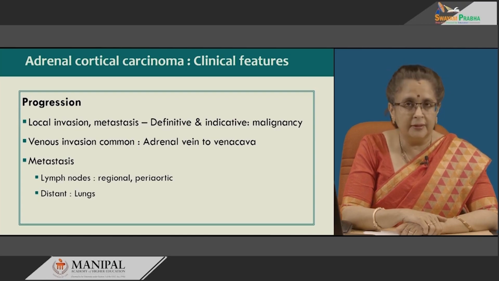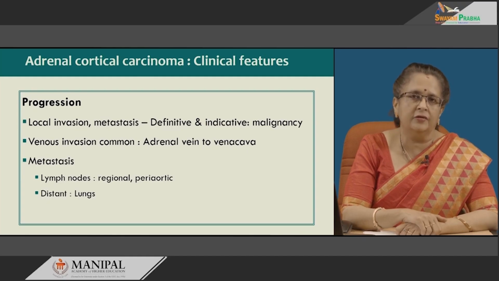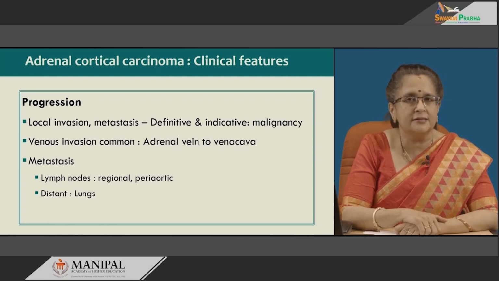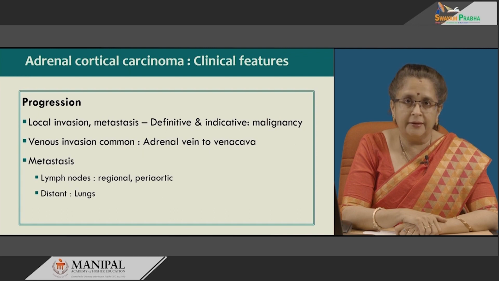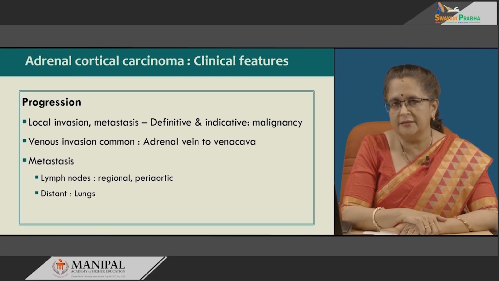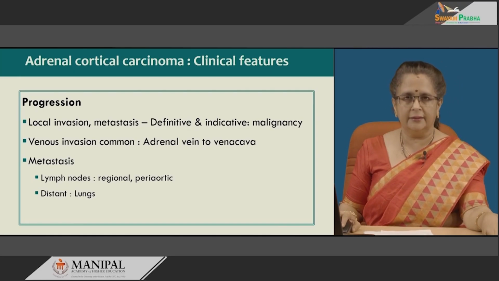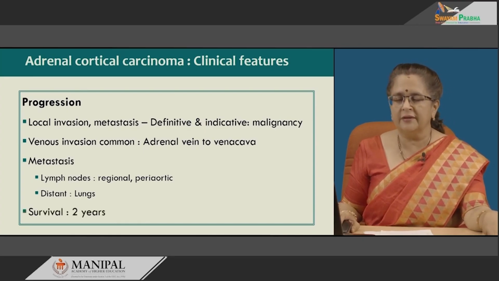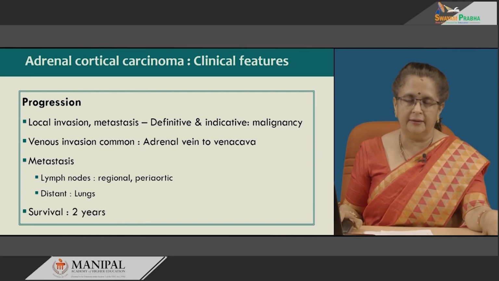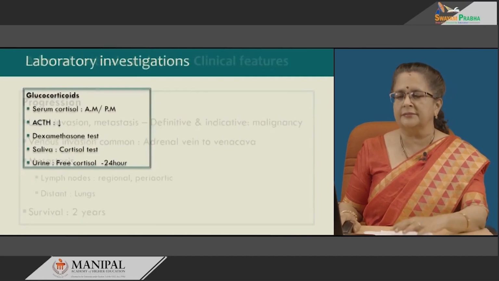Now, please do remember that the adrenal cortex is also a seat for metastasis from various organs, especially small cell carcinoma of the lung, etc. So, in such cases it is very imperative to do immunohistochemistry to detect whether it is a primary neoplasm or a secondary neoplasm, especially if the tumor is non-functional. In functional cases, of course, it is easier to detect that the primary is in the adrenal cortex itself. Survival is usually about 2 years when adrenal cortical carcinoma has been detected.